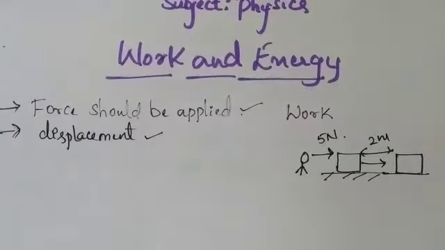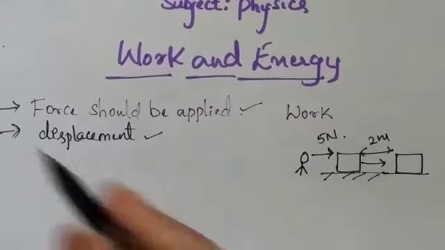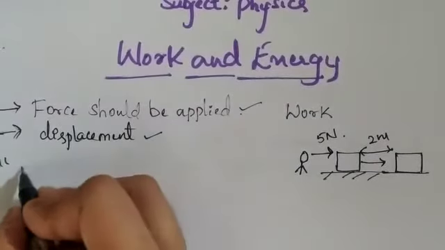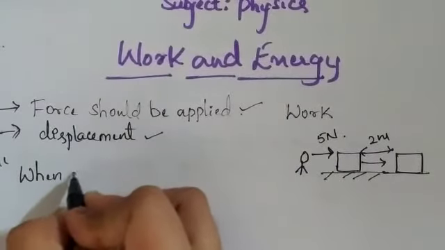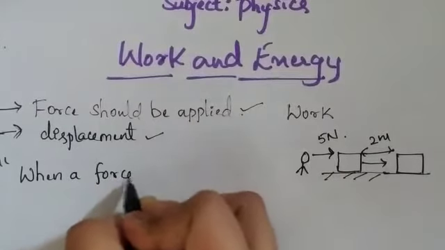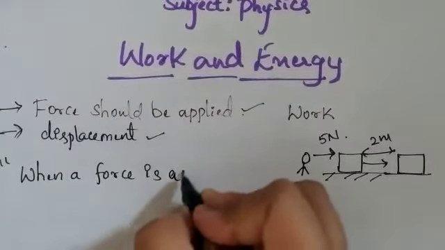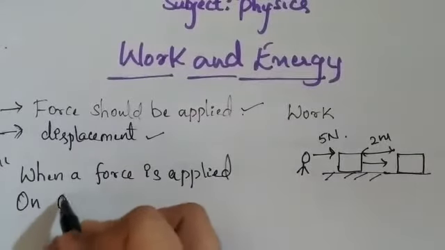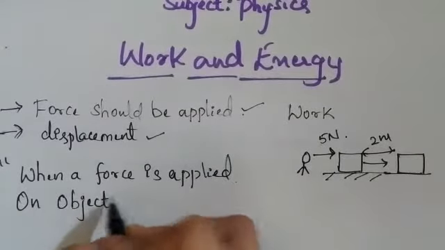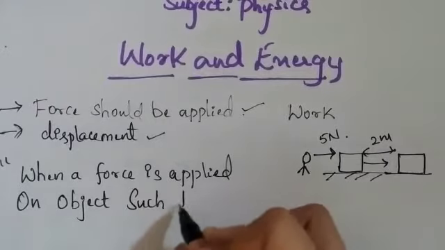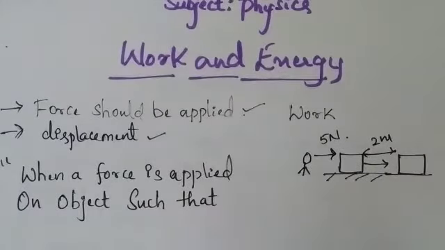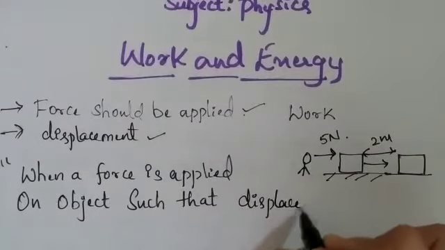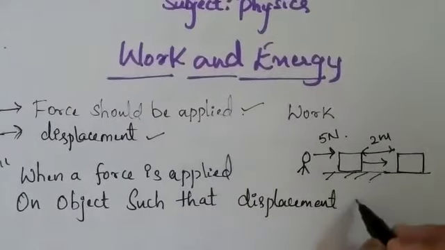So now what is the definition? The proper definition of work is: when a force is applied on an object such that displacement of the object takes place.